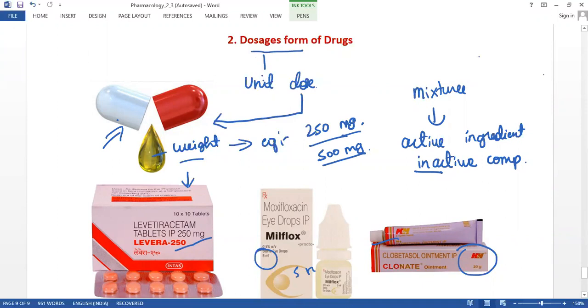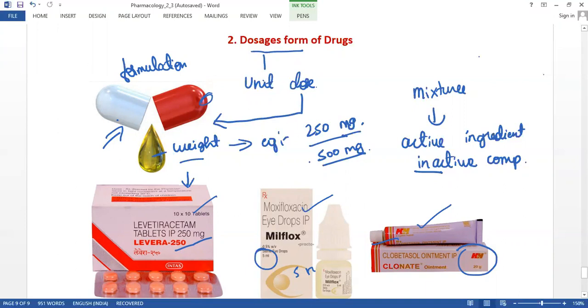This dosage form also refers to the formulation of the drug. Formulation in the sense of the development of the drug, because the final stage will be the consumable stage. We have to consume the tablet, so that will be the final stage. So it comes under the formulation, the development stage. The dosage form may be in solid, liquid, or semi-solid form. This all depends on the amount involved while preparing the drug.